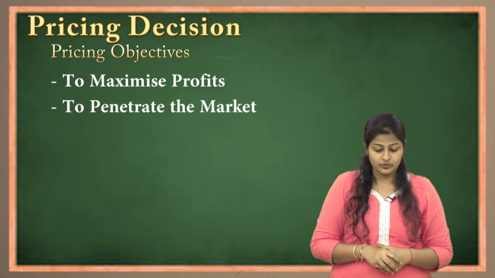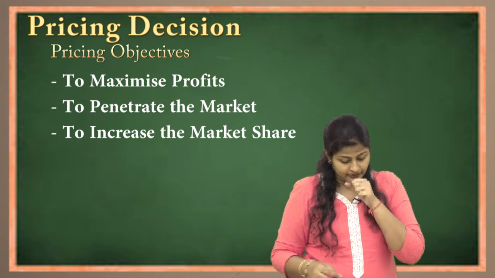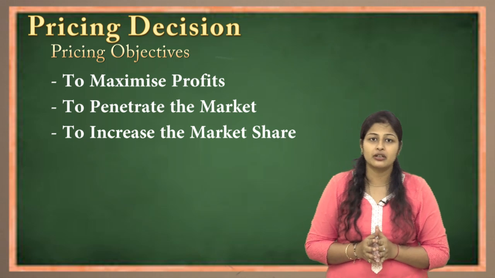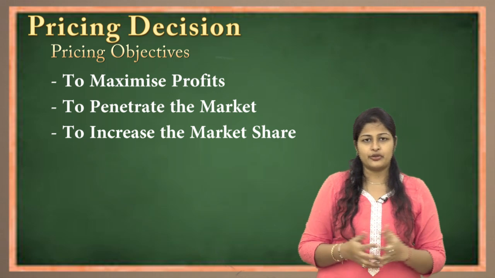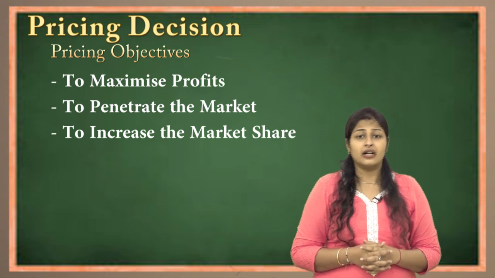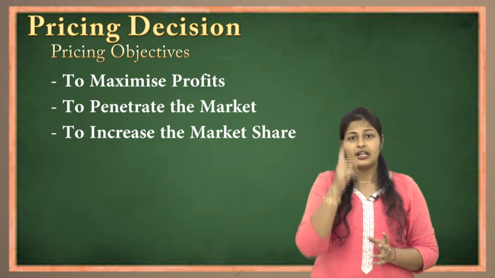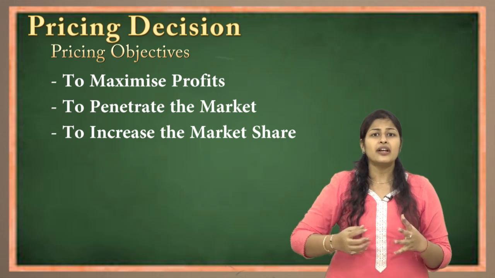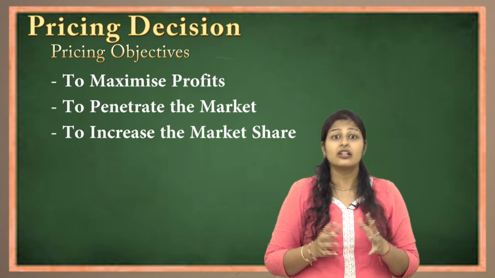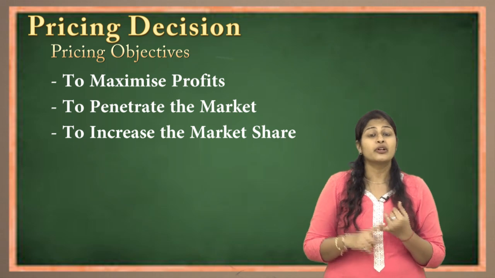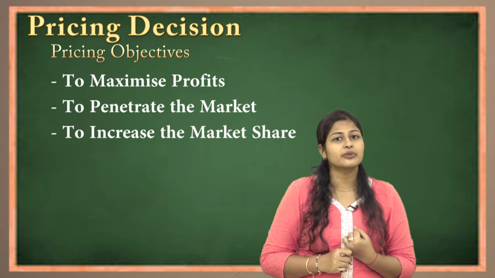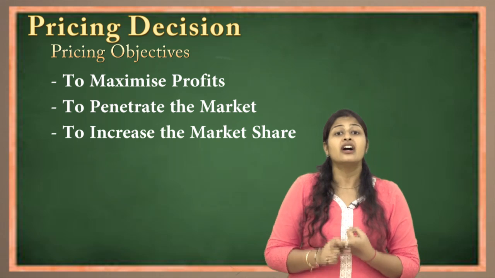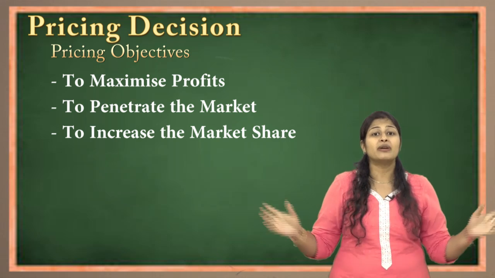The third objective is to increase the market share. Now what is market share? Market share is nothing but your own position in the particular market. For example, when you talk about SBI, State Bank of India, there is a home branch, that is the head office, and there are many branches. Now why is SBI considered to be a number one bank, a government or public sector bank? The reason is that it has maximum market share. Maximum market share means maximum number of branches, maximum number of ATMs, maximum number of customers, in everything it has the maximum. So that's why the market share is huge.